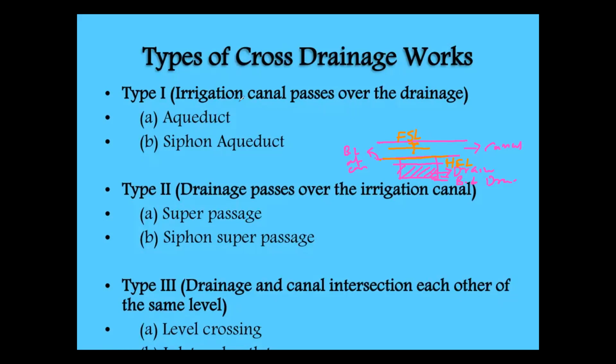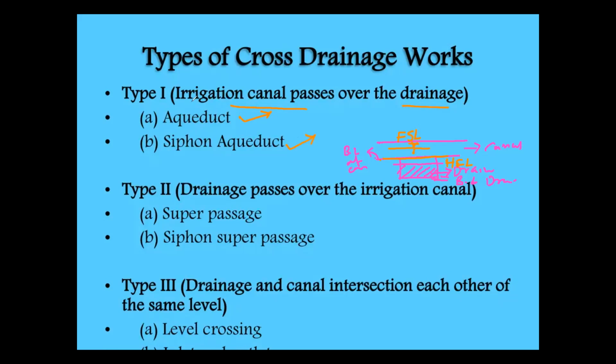These are the cross-section details. When the irrigation canal passes over the drain, the structures are classified according to whatever structure we are going to construct when this situation arises. The first type of structure we may construct is the aqueduct. The second one is the siphon aqueduct.